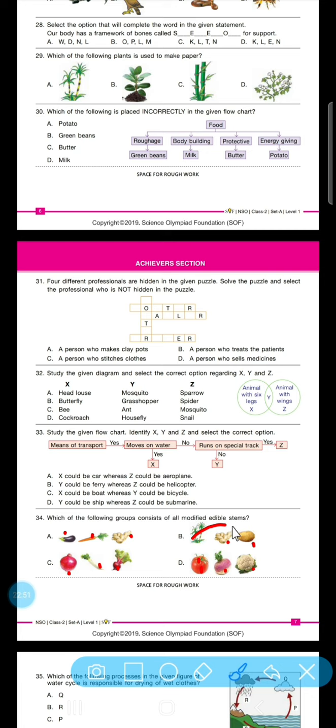So tell me which has edible stem. If you are unaware of the stem segment, then we will let you know in our classes. Ginger and potatoes are also a part of the stem of a plant, not the root. So this option B is correct here.